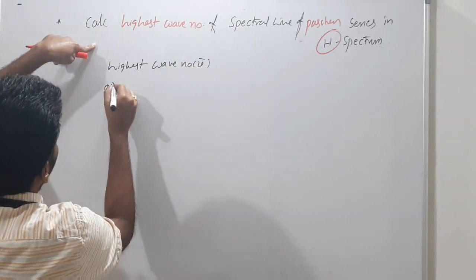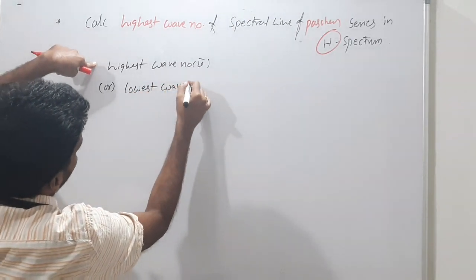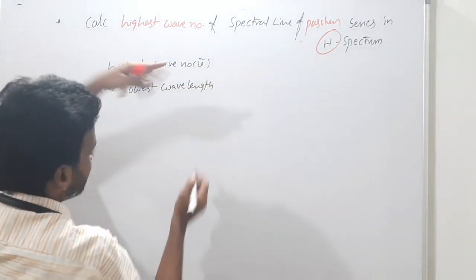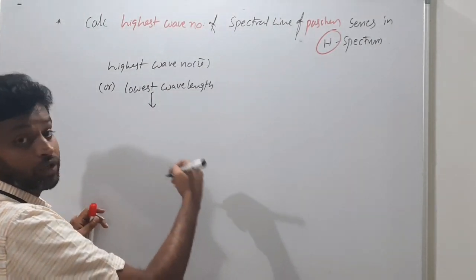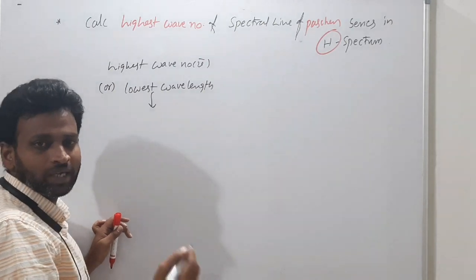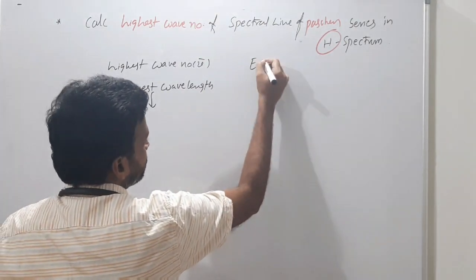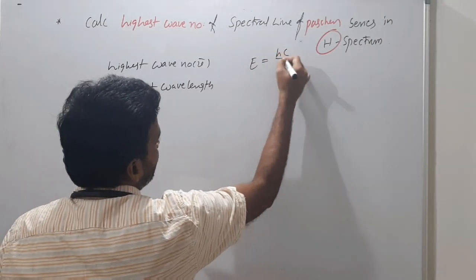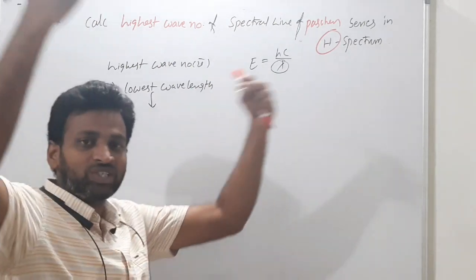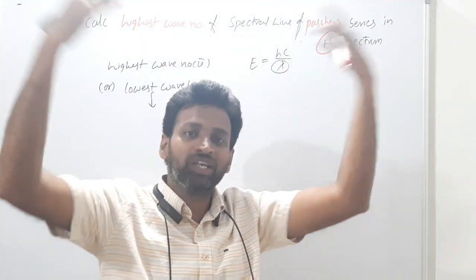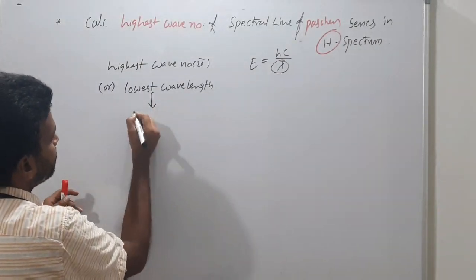What is the meaning? Lowest wavelength. Same story. Lowest wavelength means highest energy, because wavelength is inverse to frequency. You know the energy relation, energy equals hc by lambda. Lambda is low, means energy is high. Highest energy means highest jump. So lowest wavelength means highest jump.